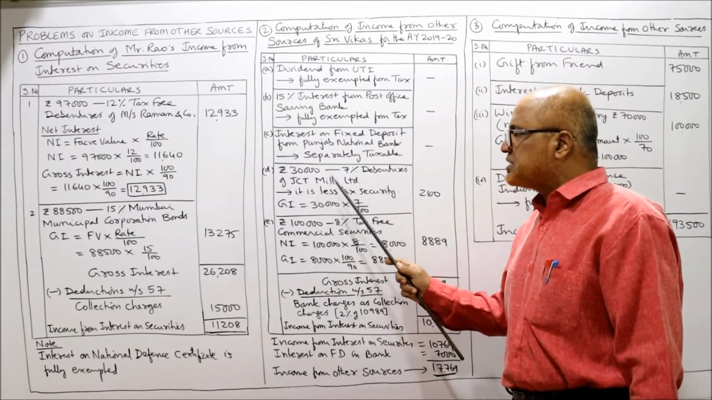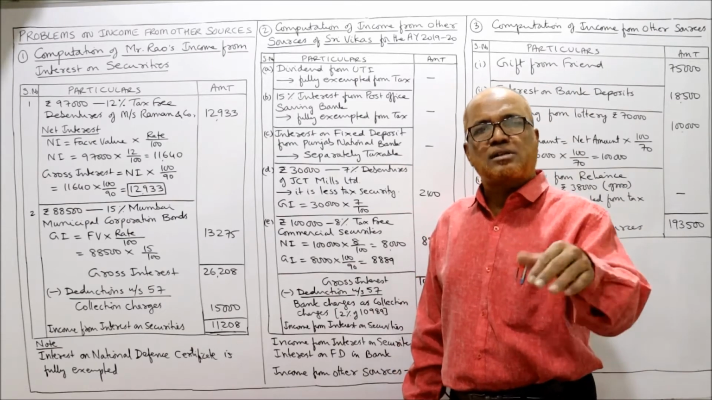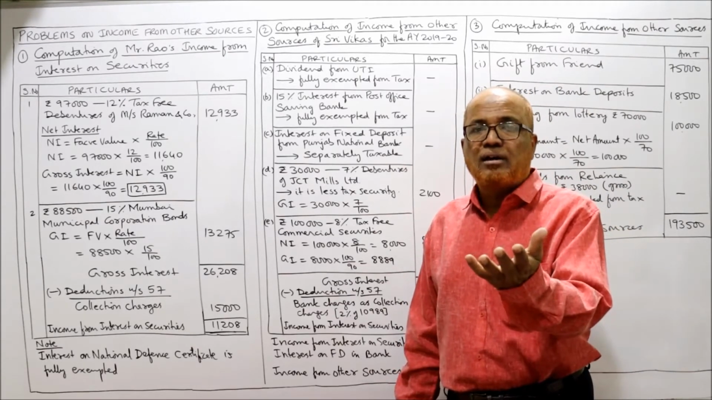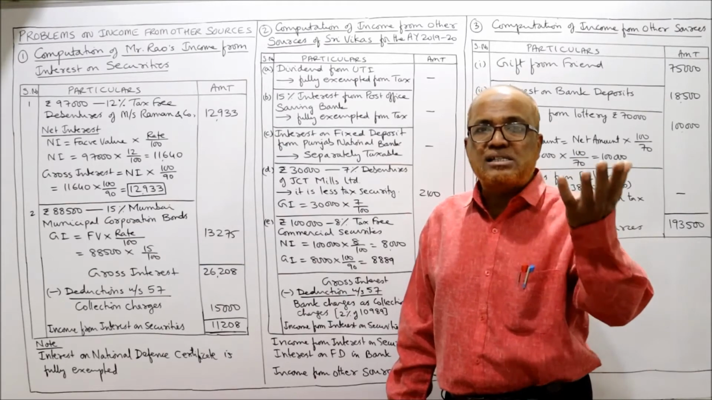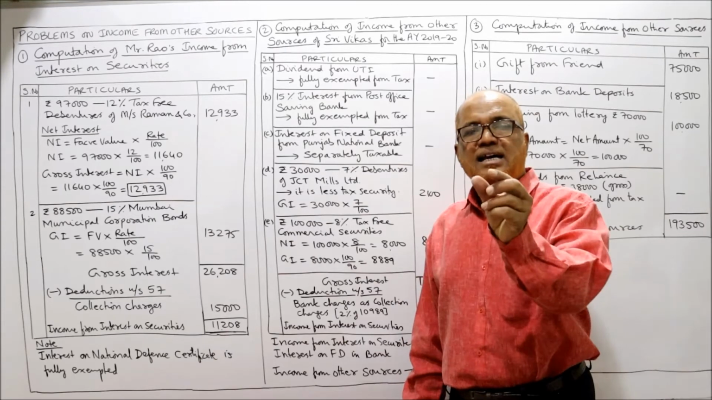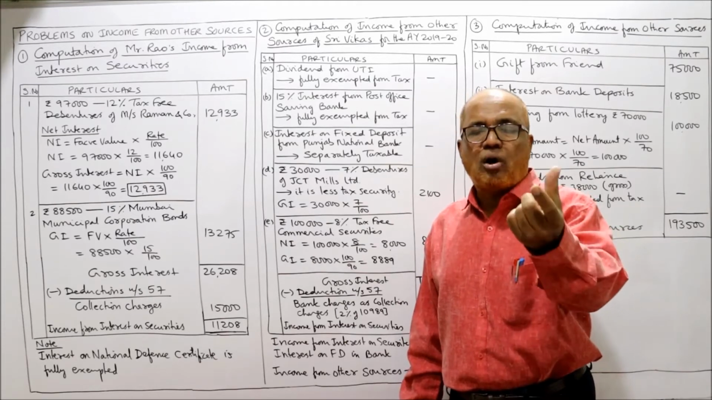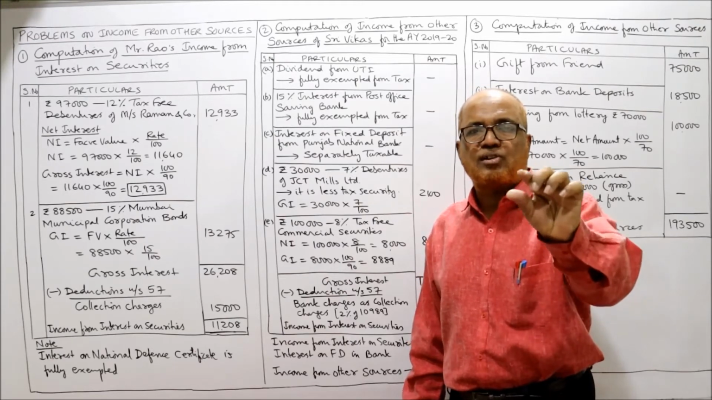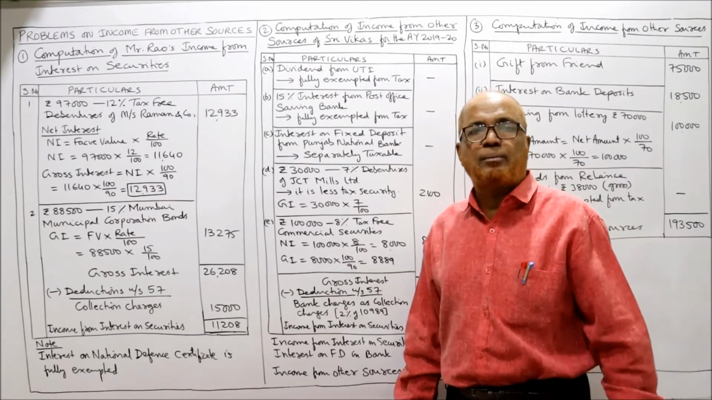7% debentures of JCT Mills Limited. JCT Mills means commercial security. But nothing is given. Tax free is not given. When it is not tax free, it is less tax. Less tax, so whether it is government or commercial, same rule, one step: gross interest is equal to face value into rate by 100.